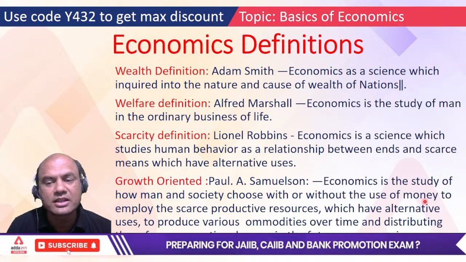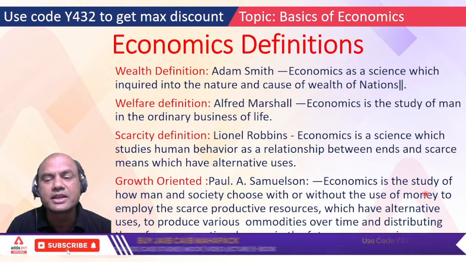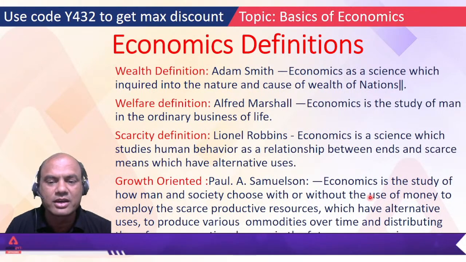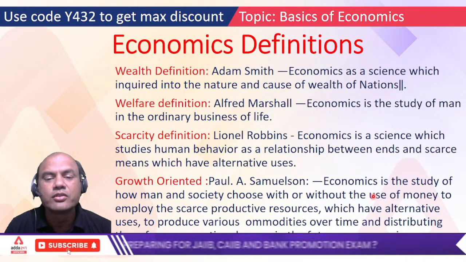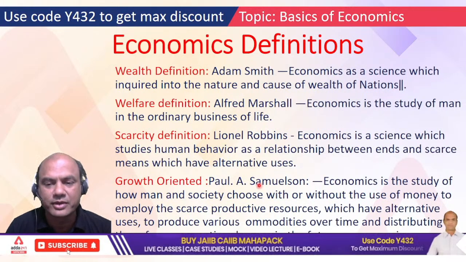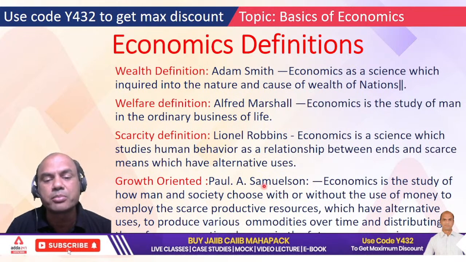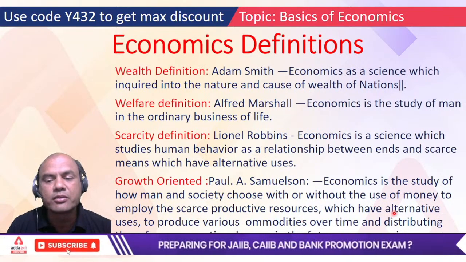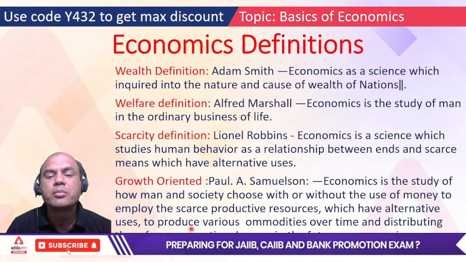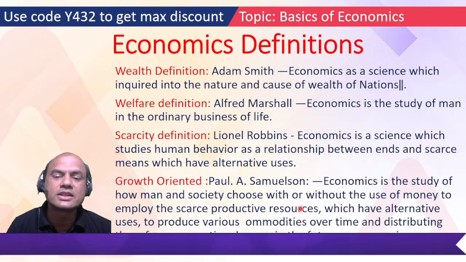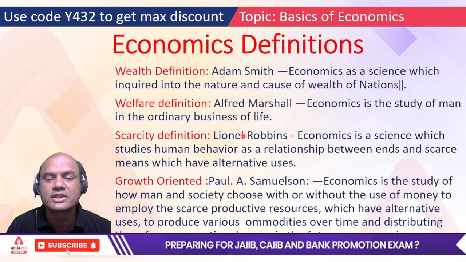What is money basically? Money can be replaced after almost 100-200 years. The notes which we use today, were they the same used 500 years back? No. So with or without money, that's why Samuelson defined it. But what is the main point of the definition? Scarce productive resources have alternative uses and produce commodities. That is important. Using these resources we produce commodities. So he just expanded the definition of Robbins.